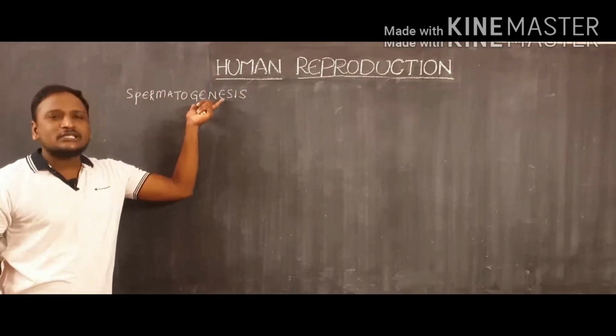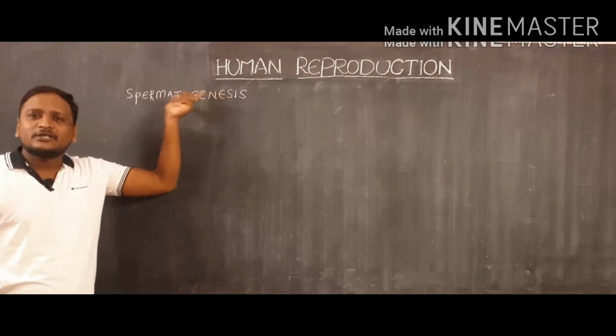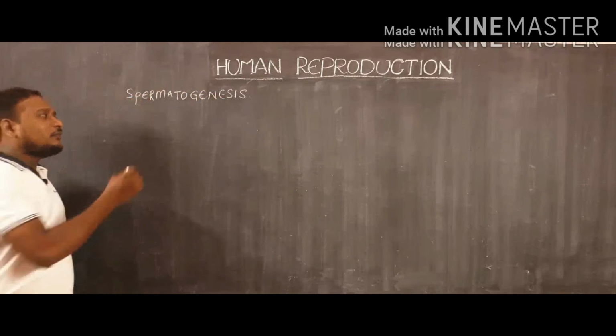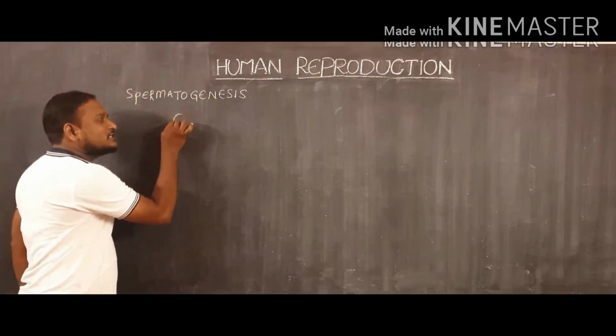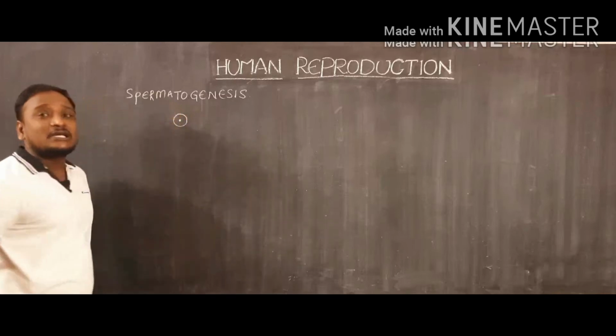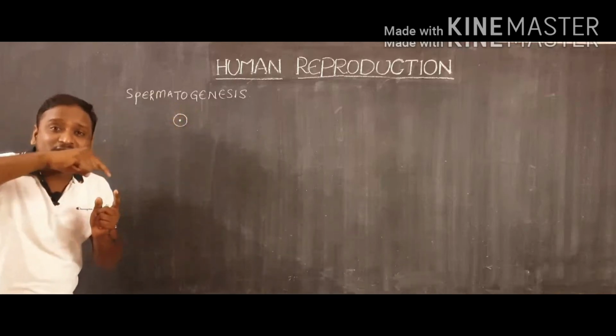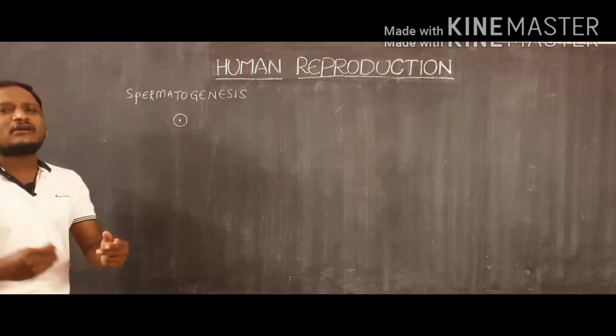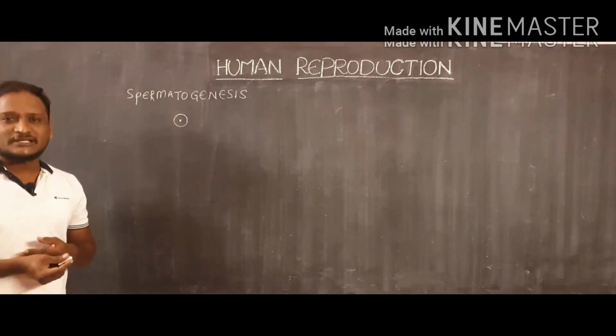Spermatogenesis means production of sperm cells. These sperm cells are actually formed from the primordial germ cells. Primordial germ cells are the cells which are present in the seminiferous tubule along with the Sertoli cells, and we also call them germ cells.